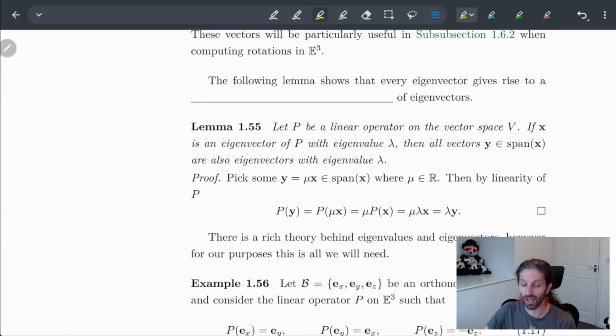We're basically showing that every eigenvector gives rise to some one-dimensional line of eigenvectors.